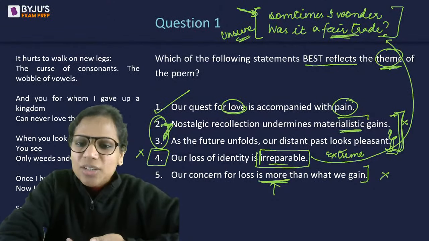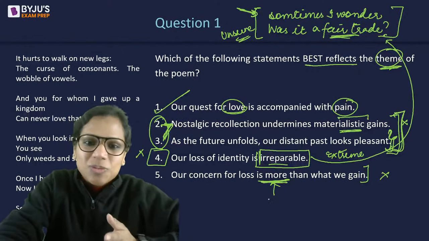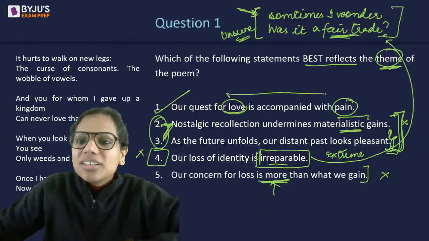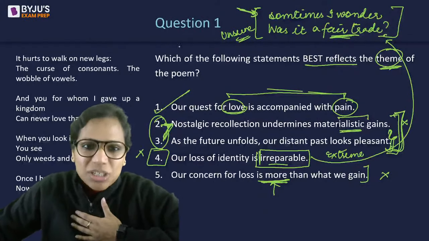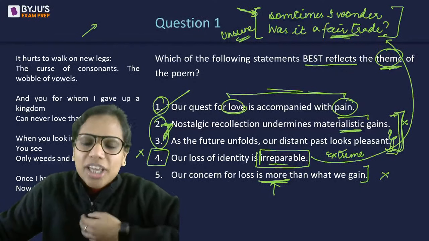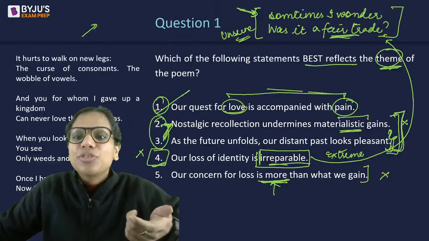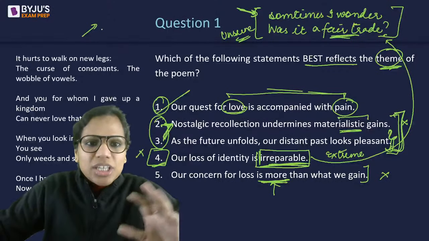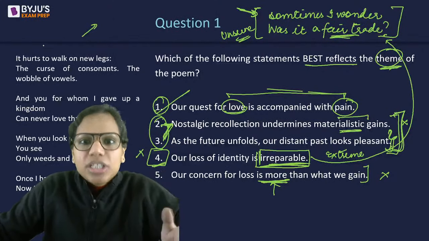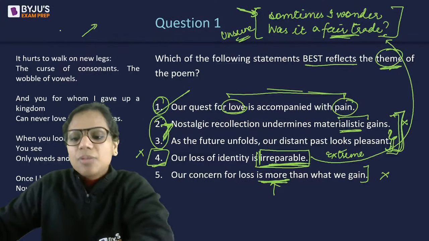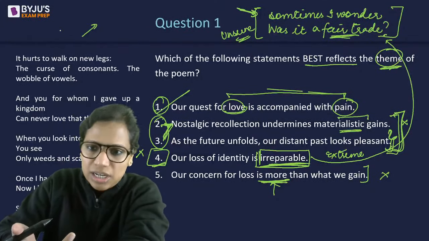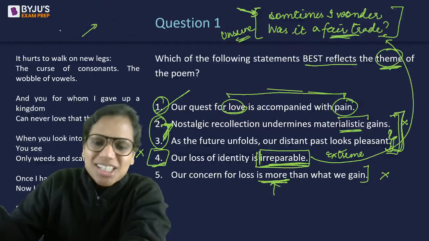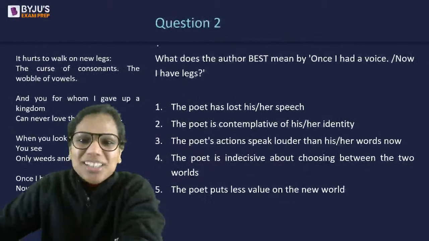तो हम ऐसा नहीं सोचते हैं कि वन आंसर निकल जाएगा, बट एक्चुअली में इसमें वन आंसर था, राइट? I feel that this is not exactly the theme of the poem. If you ask me, in an ideal scenario, this should not have been extended the answer. In fact, fourth should have been framed in a better way. Instead of irreparable, we could probably say that okay, yes, this loss of identity is bothering her. We can clearly see that, right? Irreparable नहीं, पर उसको हाँ bother जरूर कर रहा है. So that's my personal opinion. Anyway, XAT ने extend किया था answer, so we'll have to go with it.